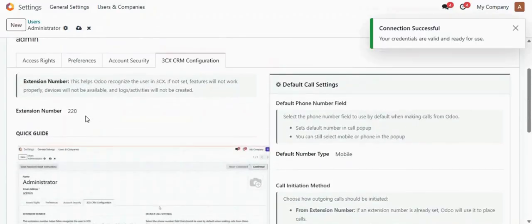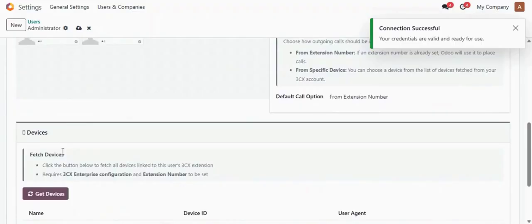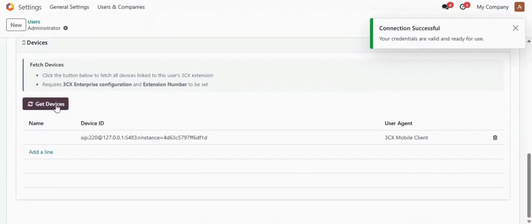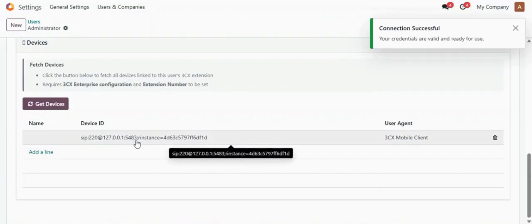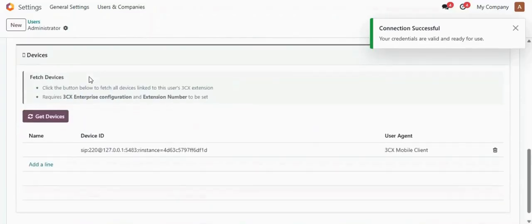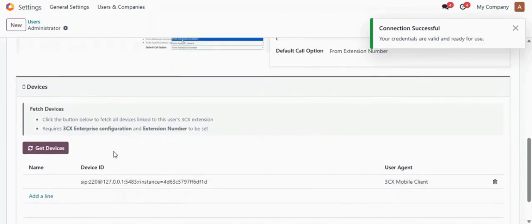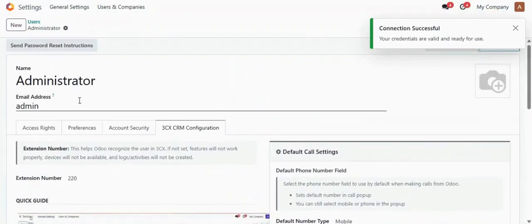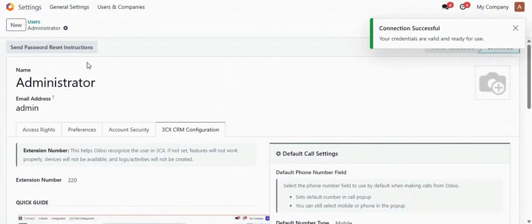So for the specific extension number user, the devices which are assigned to that user will be seen over here if you click on get devices. So this device is being assigned to the user having extension number 220. So if you want to call through a specific device, this device will be used. Now the changes are saved.